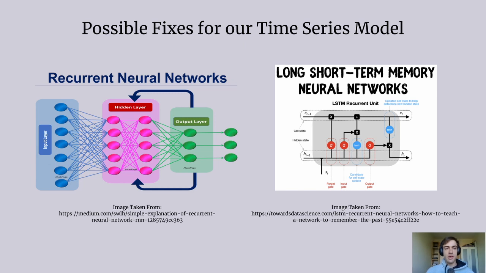In machine learning, time series data is commonly learned with recurrent neural networks. Here the output of a model is fed directly back into the input of the next time step, and the weights are adjusted based on a time series of predictions. Long short-term memory layers are a popular kind of recurrent neural network, and TensorFlow does have long short-term memory two-dimensional convolutional layers, which my time series model could benefit greatly from.